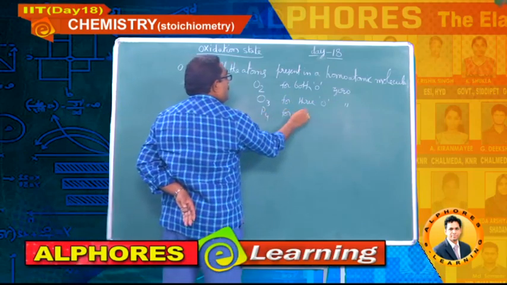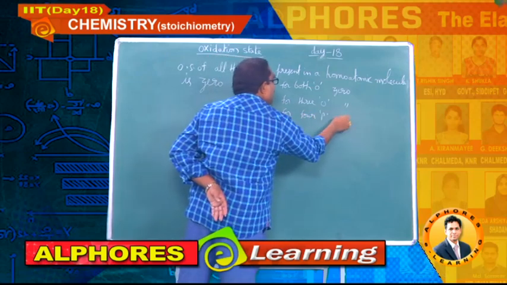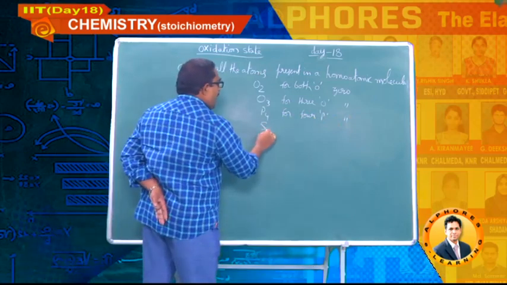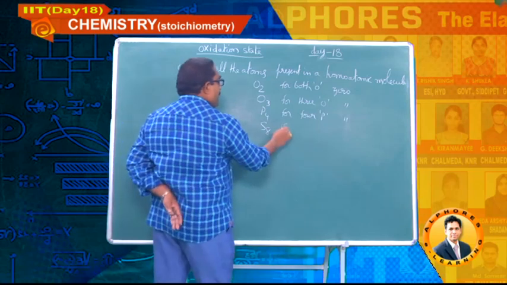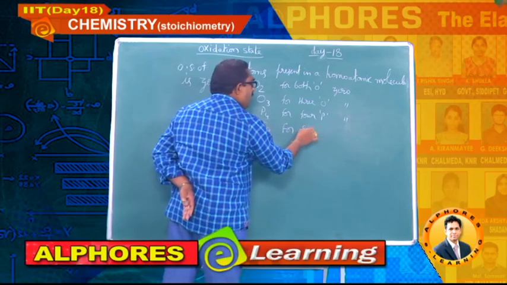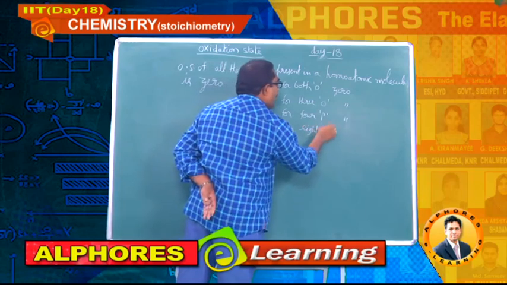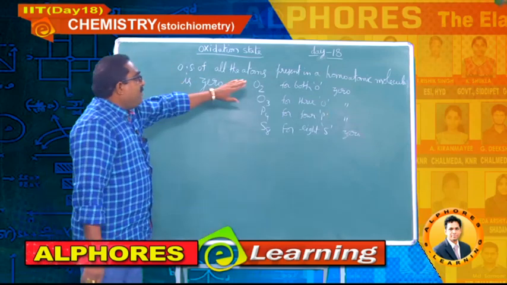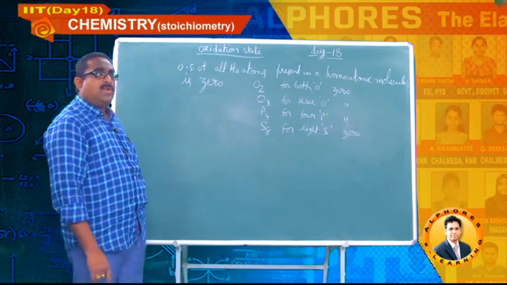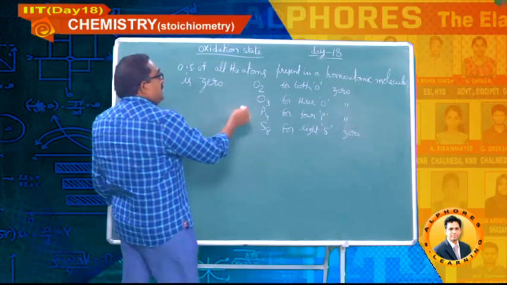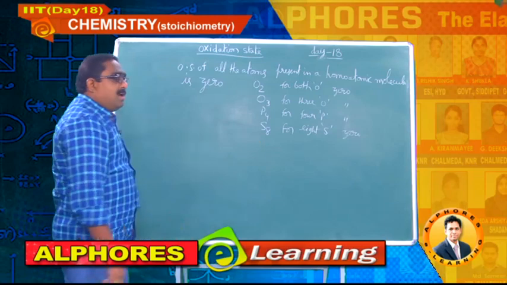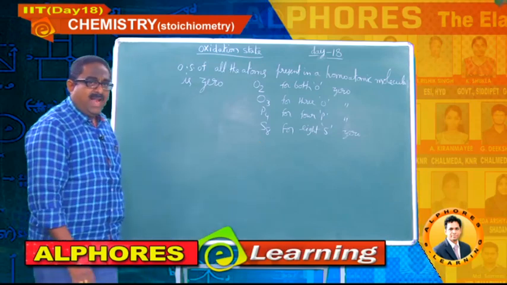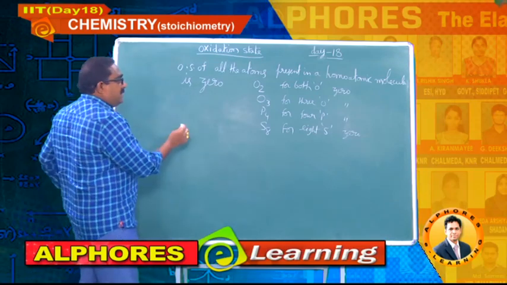P4, for all 4 phosphorus atoms, you have to consider 0. S8, sulfur, for all 8 sulfur atoms, the oxidation state is again 0. That is the meaning of a homoatomic molecule: a molecule containing atoms of only one element. So in such a case, all the atoms in that particular homoatomic molecule should be given as 0. Next, I will give the next one.